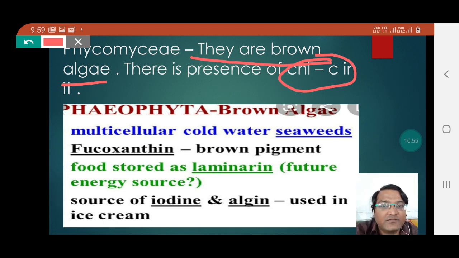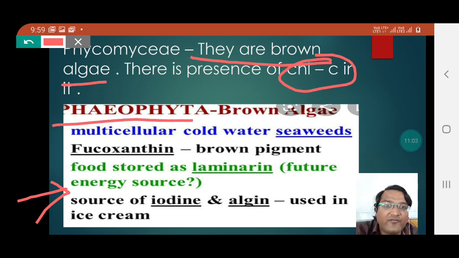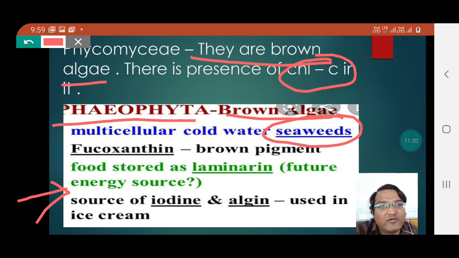Now students, here we can notice the important points about Phaeophyceae, which is also called Phaeophyta, brown algae. They are also called seaweeds. The reason for the brown appearance is a pigment present in it, which is called fucoxanthin.